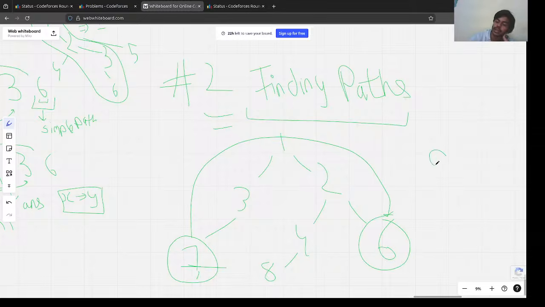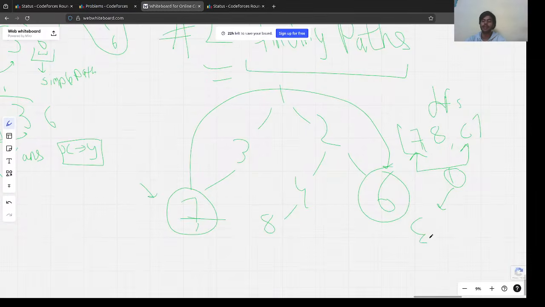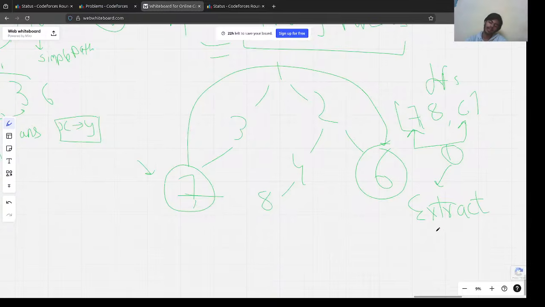We could do a DFS call and store all the leaves in a vector, and in the DFS call the leftmost leaf would be stored first. It would be like 7, 8 and 6, and we could make pairs of 7 and 6. If any simple path resulted in 1, we would extract the path, and after extracting the path, we would use binary search to find the answer.